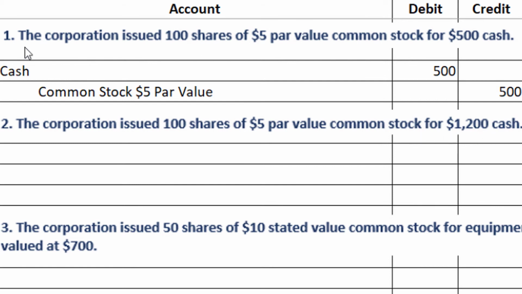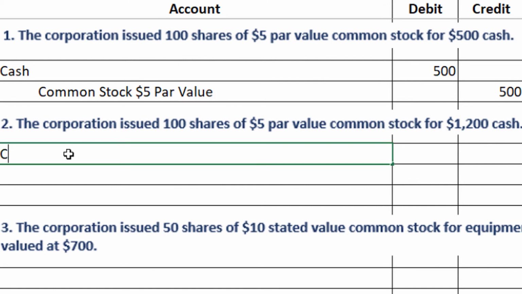So this is the exact same scenario that we had in number 1, except the cash is $1,200, whereas it was $500 here. So in the first case, we issued the common stock at the par value, right? 100 times $5 gave us the $500 cash. And in this case, the corporation is issuing the shares at above the par value, right? 100 times $5 is $500, but we're actually issuing the shares at more than the $500, which would be at the par value. So that's just going to mean we're going to need an extra account when we do the journal entry here, and I'll show you how that's going to work.